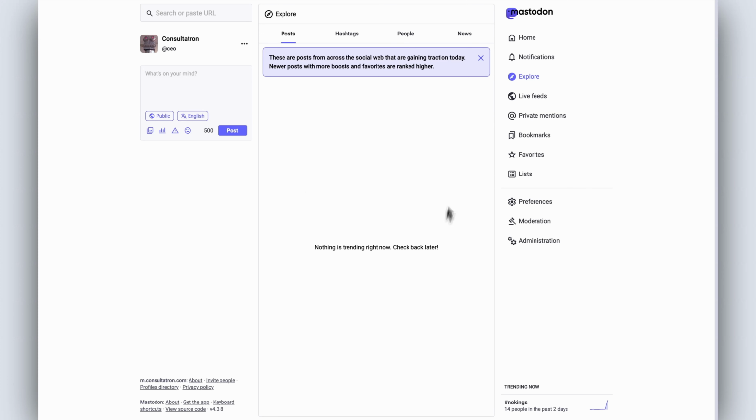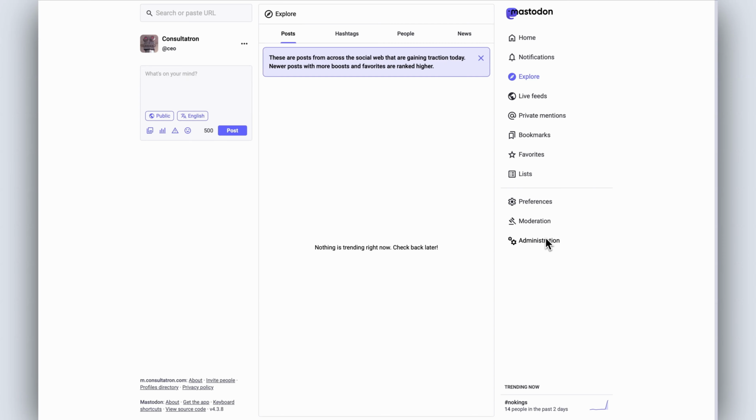So generally speaking, if you want this to be filled, you're going to need to have a reasonably large number of active users. That's because those active users will be following a lot of accounts, and that will be giving your server information about what those other accounts are boosting. That also means the accounts on your server will be writing posts that might get boosted and favorited and shown here. And that also means that the accounts on your server will be boosting and favoriting your own posts and each other's posts, and that will increase the chances of it displaying here.